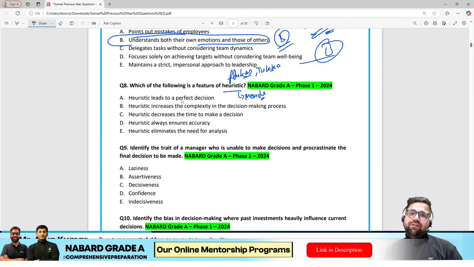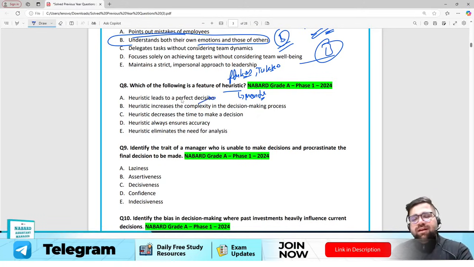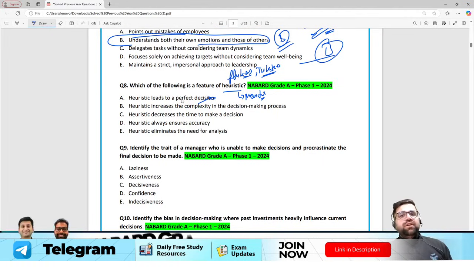You do not have any kind of logic. So this is known as heuristics. Heuristic leads to perfect decisions? Hell no, because heuristic sometimes leads to perfect, sometimes it leads to least perfect decision. Like in tukkabazi, either you hit the right answer or you hit the wrong answer.